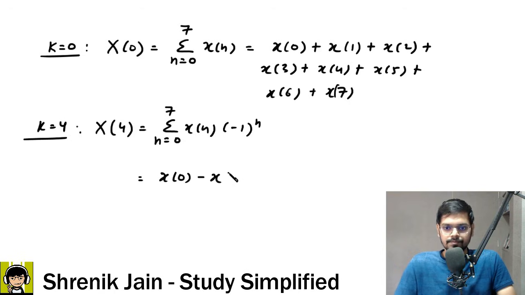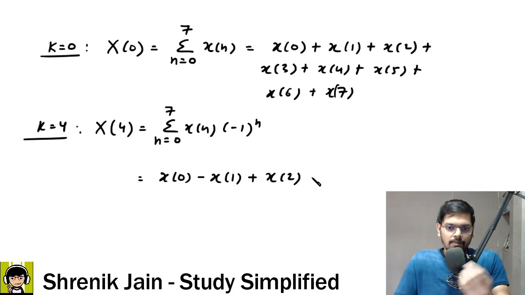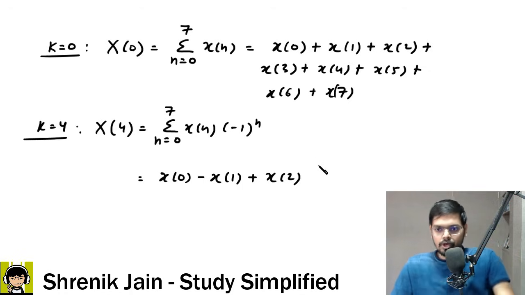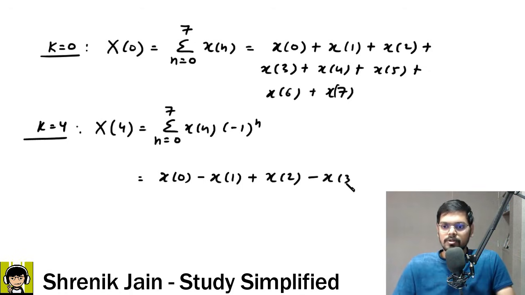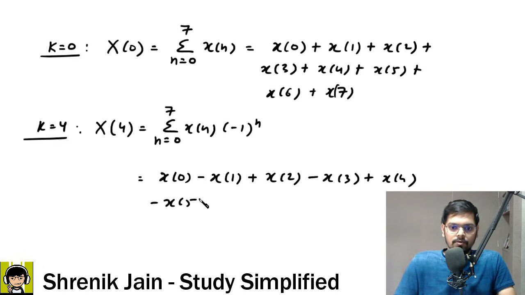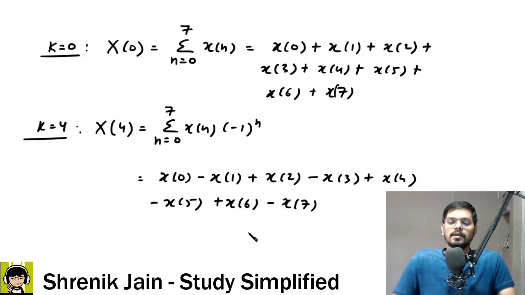Correct? Now, when n is 2, what I will get is x of 2. Here minus 1 to the power 2 is positive 1, so this would be a positive signal only. And now you can see the pattern: positive, negative, positive. So the next term would be negative, then positive, then negative, then positive, and finally the next term would be negative, correct?